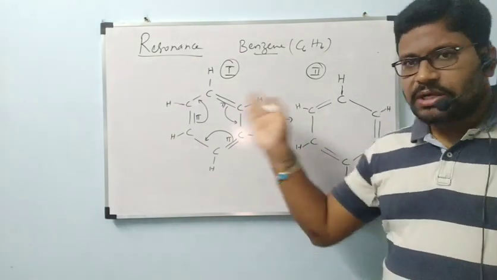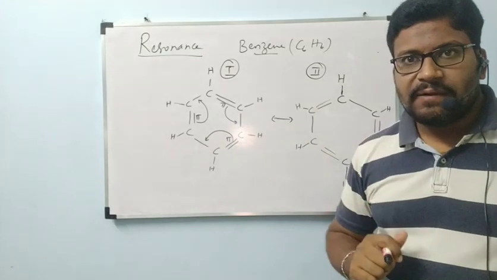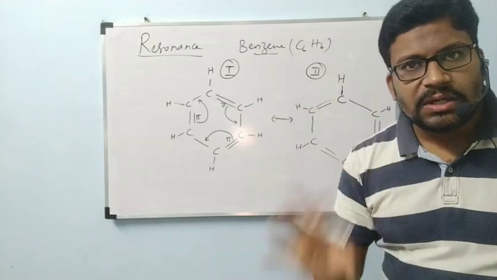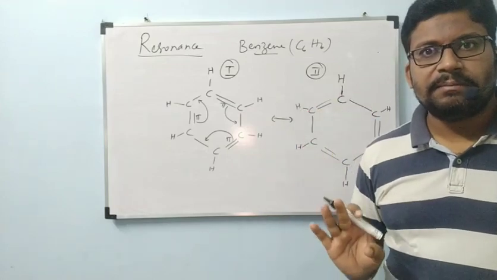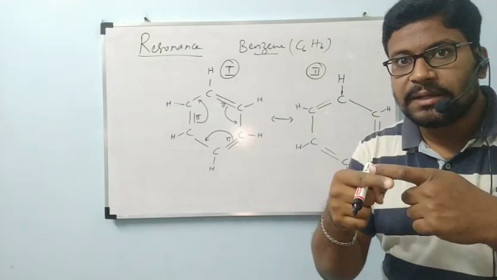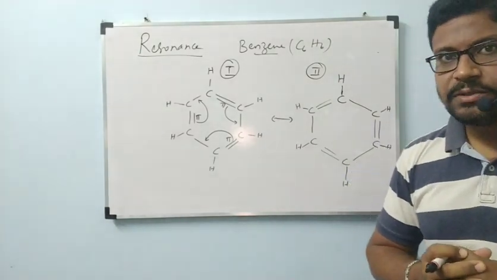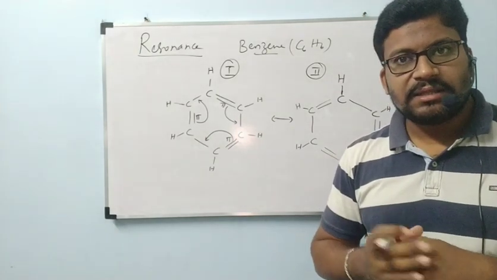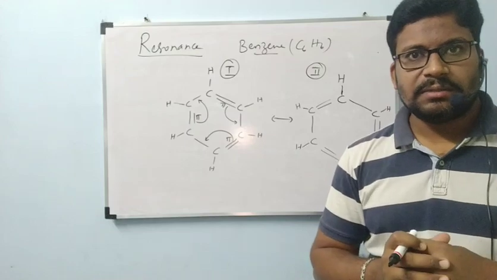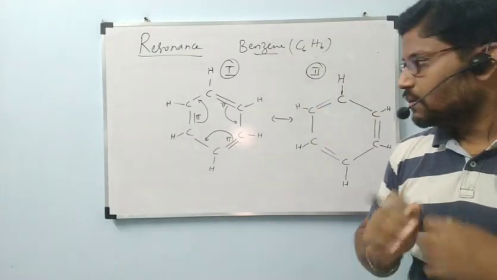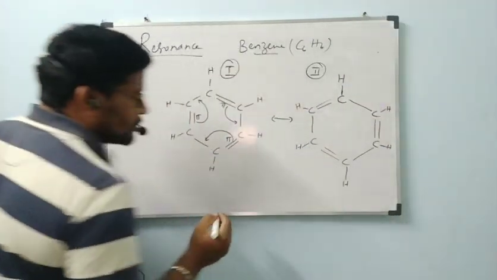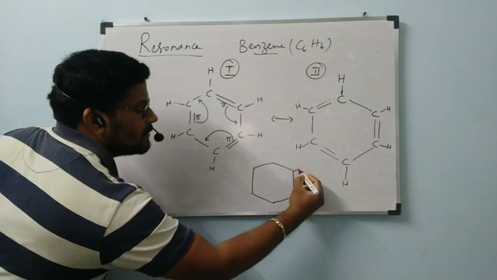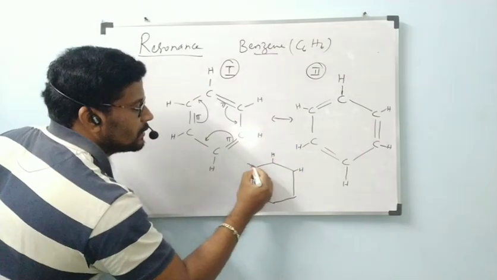Before that, I hope you understood this one. After this, I will tell one more example, by that it will be more clear for you. But the thing is, every time only pi bonds move from one position to another. Because sigma bonds are formed by complete overlapping, they cannot move. But pi bonds are formed by partial overlapping, so they can be moved. I hope you understood this. Now, the common structure of benzene I am going to show, that is a hexagon ring. Every carbon has one hydrogen like this.